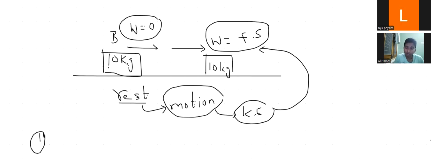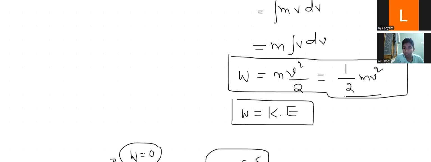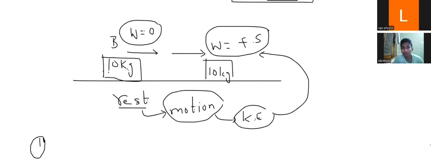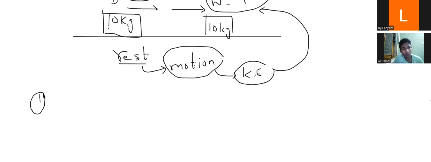Already we are proving it, Abhi. Every work done is equal to the change in kinetic energy. So that is what the work-energy theorem states. Clear? Okay. The second one is also like a body moving from rest. A body moving from rest to somewhere means it is in motion. So the engine does work, and the engine's work is equal to the change in kinetic energy. That is also the work-energy theorem.